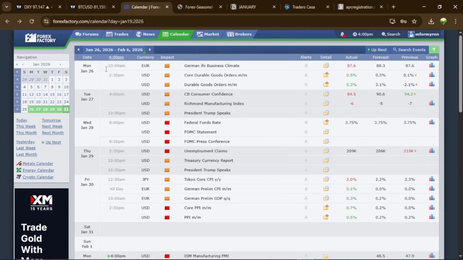So for Monday we have low impact news on Euro and USD. Then Tuesday the same thing on USD. Wednesday we have FOMC. So that was the main news for the week. So this was the main news for the week for USD, right? Then Thursday we also have news on USD. Then Friday JPY and Euro and USD as well. So this is the news event for the last week of the month, for the month of January.